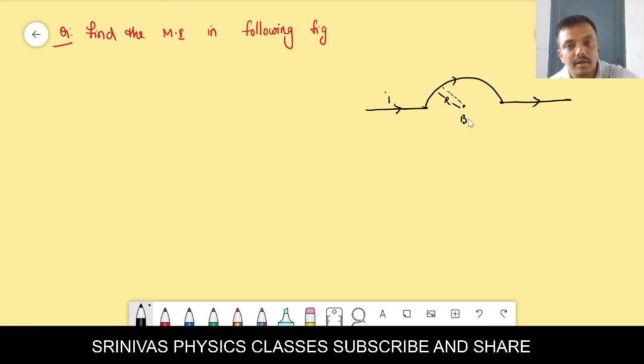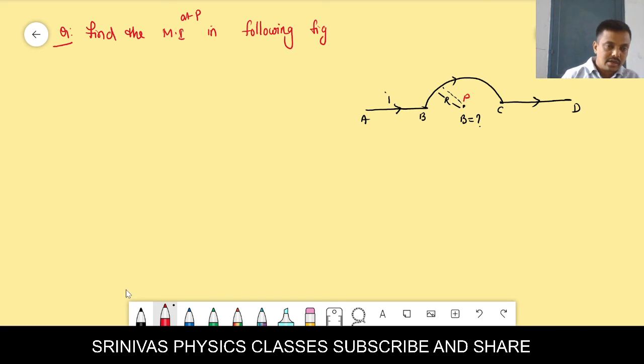They are asking to find the magnetic induction at the center of the semicircle. How can we find out the magnetic induction? Can anyone tell what is the formula for this? First, take the three parts: AB, BC, CD. What is it at point P? I want to find out the magnetic induction at P. P we can take as this point.